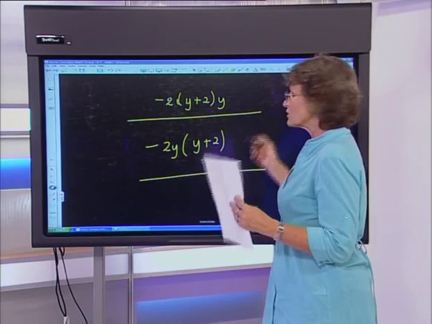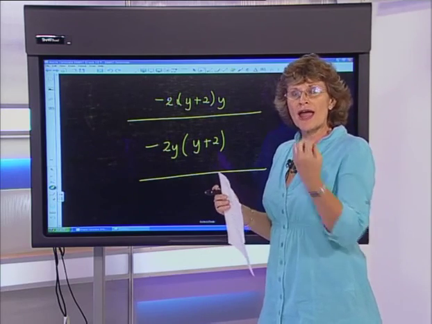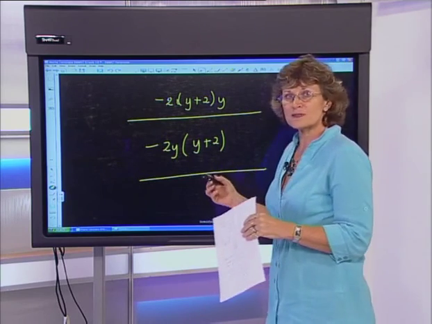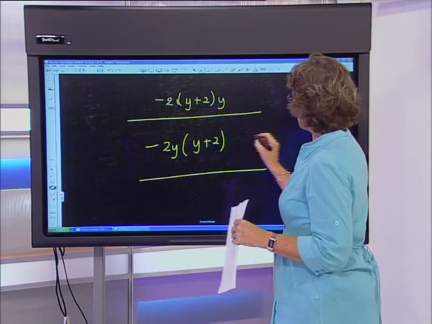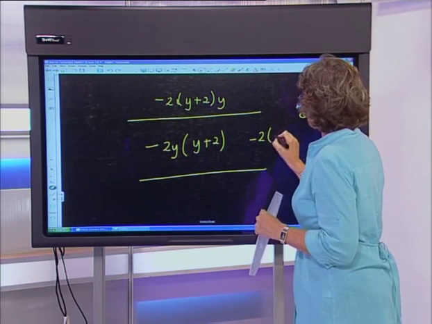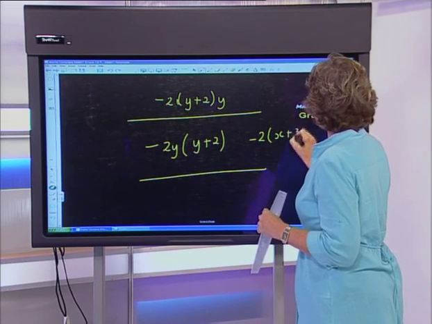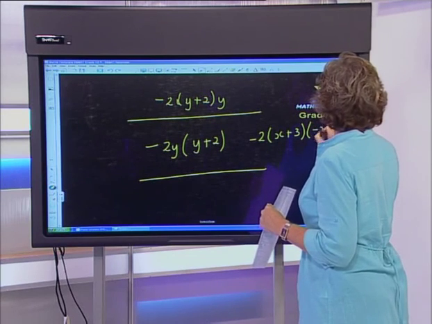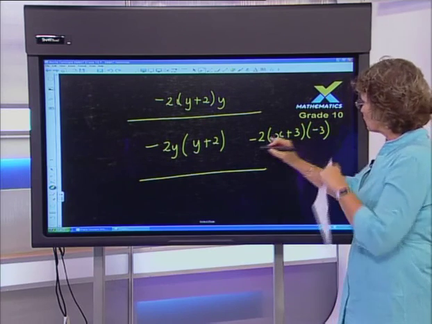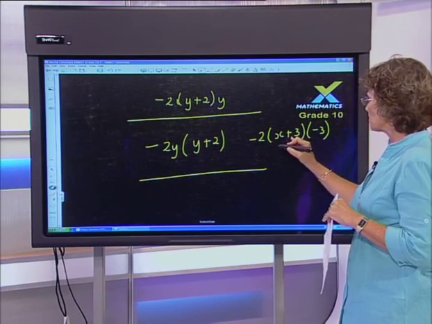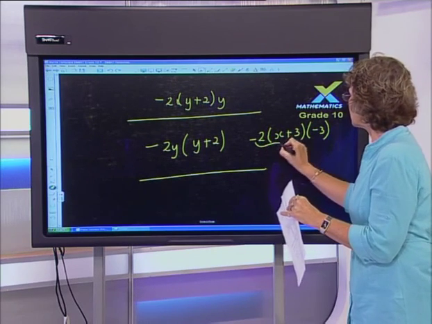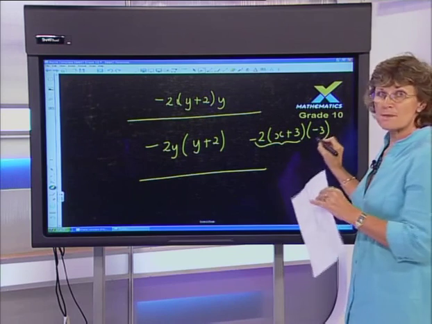So when we do maths, we try and be as sensitive as possible to the way that candidates make mistakes. And I just know that if I have something like this, let's say I have -2 times x plus 3 times -3, now I know that my candidates can do the negative 2 times the bracket, but then somewhere getting from the first multiplication to the second one, they make a mistake.